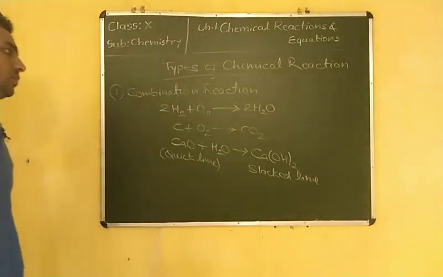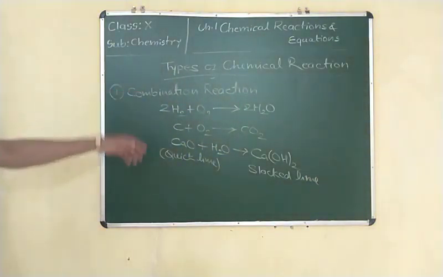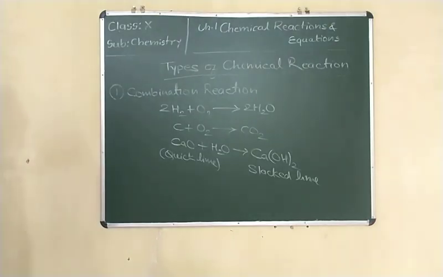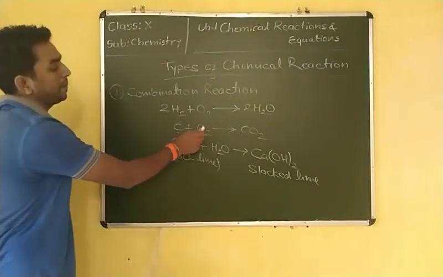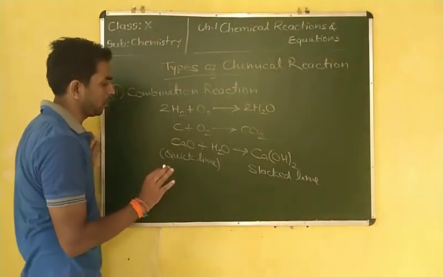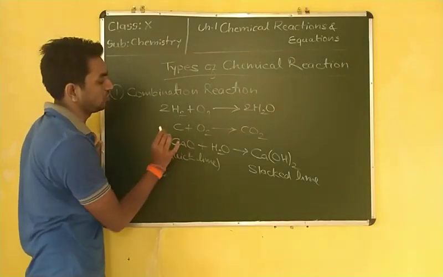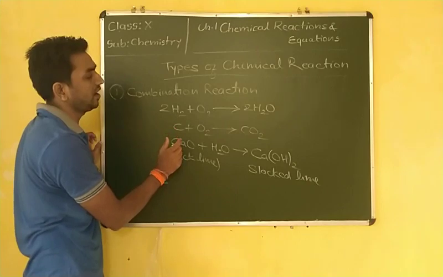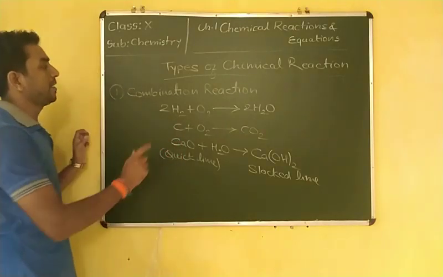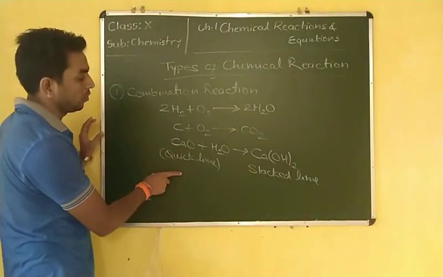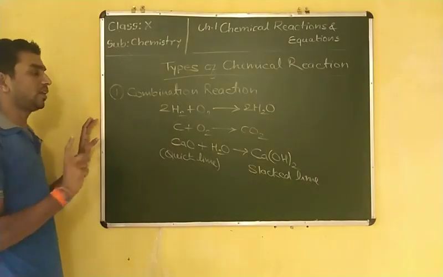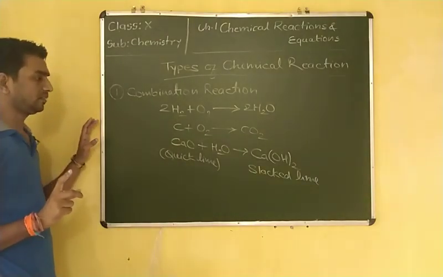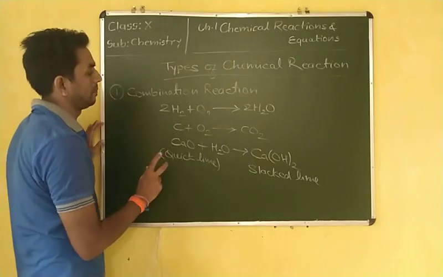So it means combining of two or more substances. These may be elements in the elemental form. Suppose carbon and oxygen, both are in the elemental form; hydrogen and oxygen, both are in the elemental form. Two elements may combine, one element and one compound may combine, or two compounds may combine.